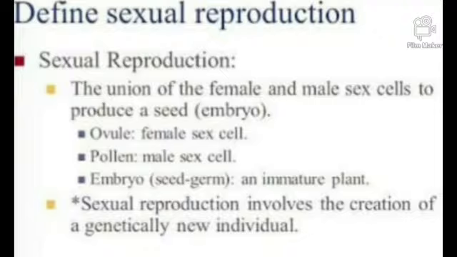The union of the male and the female sex cells produces seed, embryo, ovule, female sex cell, pollen, male sex cell. Embryo means seed germ, an immature plant. Sexual reproduction involves the creation of a genetically new individual. It takes place in plants.